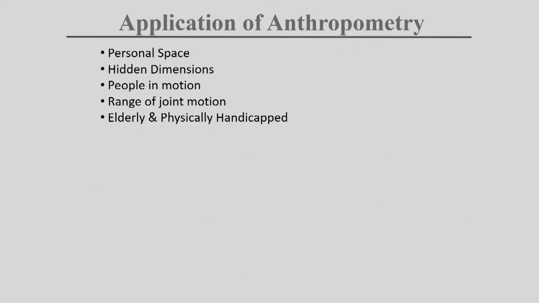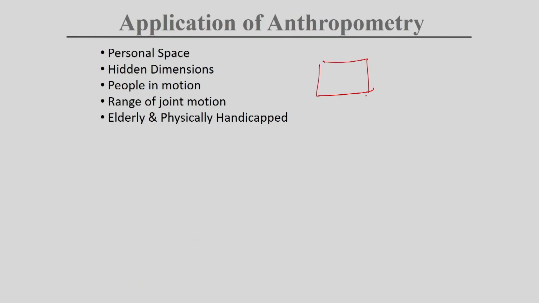What are the issues we need to take care of when doing anthropometry? One is personal space. When we are sitting, we have a personal territory. We are not sitting just side by side. We have a certain space in between two persons. That is the personal space.